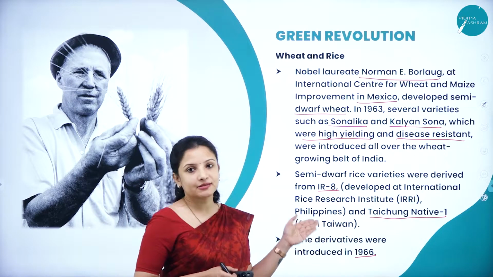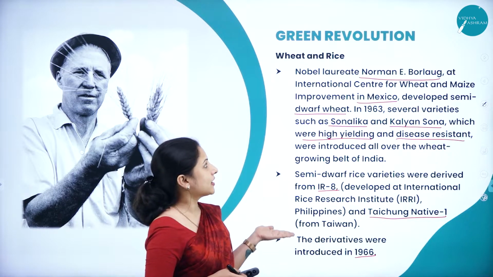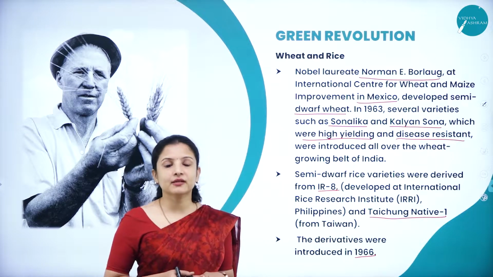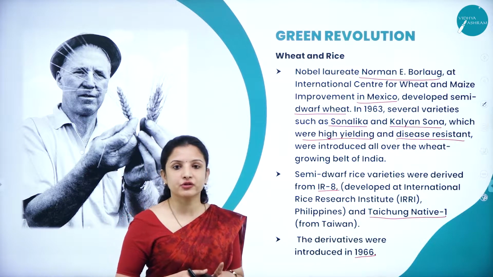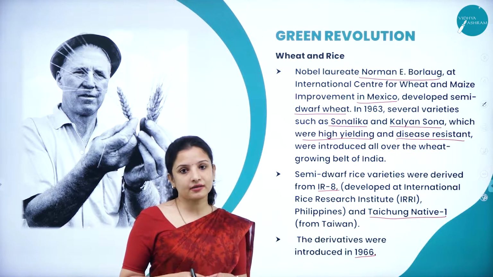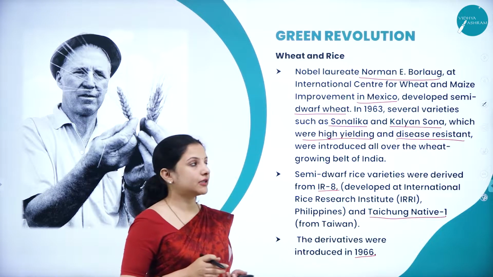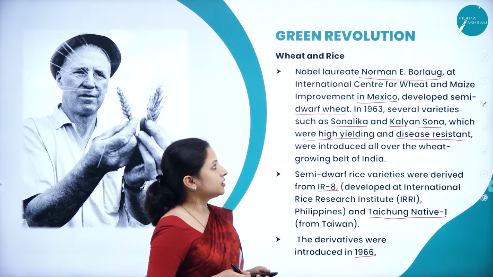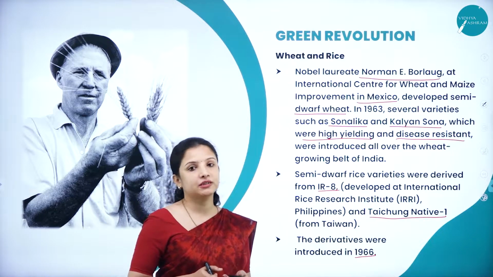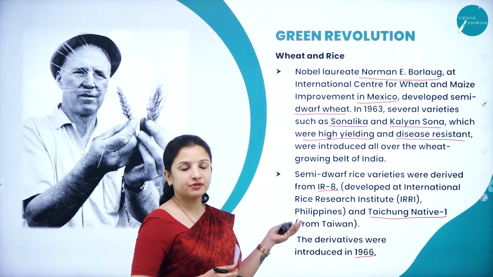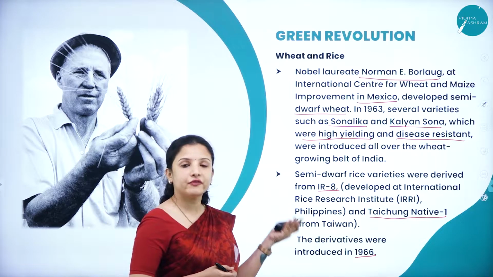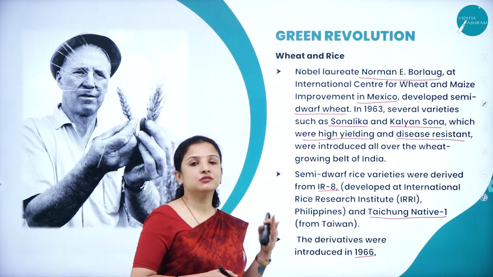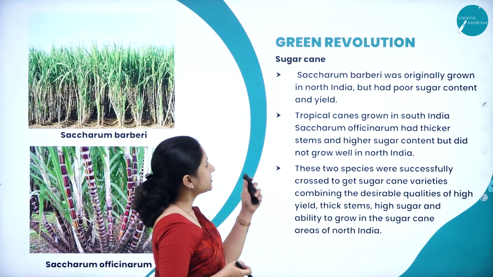And in the 1960s the green revolution had started, and the first person, Norman Borlaug, should be thanked enough, because he was the first person to introduce the breeding techniques to all the other people of the world. That is why he was awarded the Nobel Prize, Norman E. Borlaug. He was awarded the Nobel Prize for that particular cause. So this was about the hybrid varieties of wheat and rice that were produced, which were disease resistant, semi-dwarf, and also high yielding in nature. Next is about sugarcane.